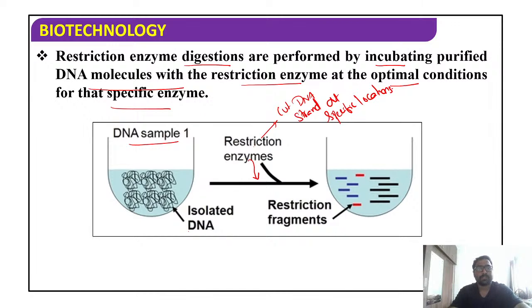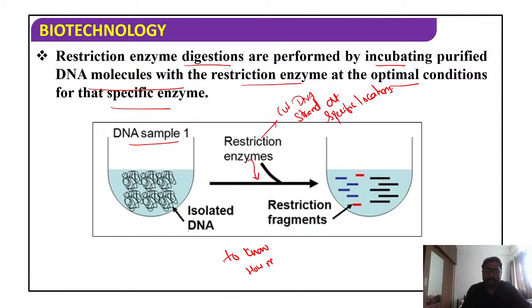So that's the reason why students we use Agarose Gel Electrophoresis for two purposes. One purpose is what? To know how many fragments are generating. That is the first one. And to purify the DNA.